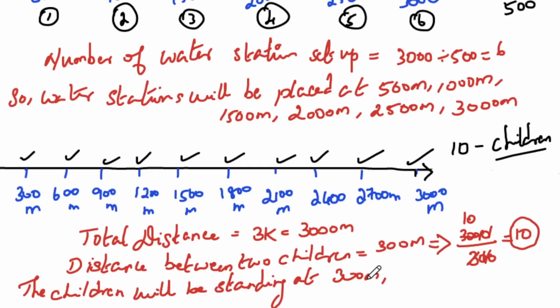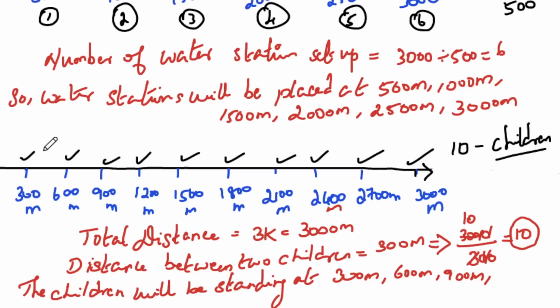Don't forget to use the unit, students. Units are very important. Okay, so 300 meters, 600 meters, 900 meters, 1200 meters, 1500 meters, 1800 meters, 2100 meters, 2400 meters, 2700 meters and 3000 meters. Okay, like this you have to frame it. All right, I'll give you one more example.